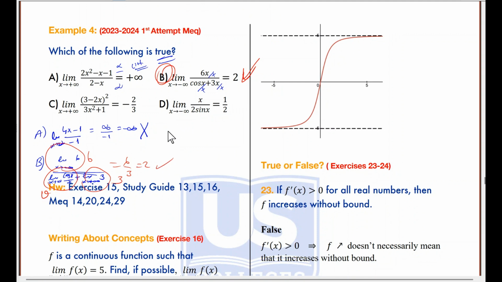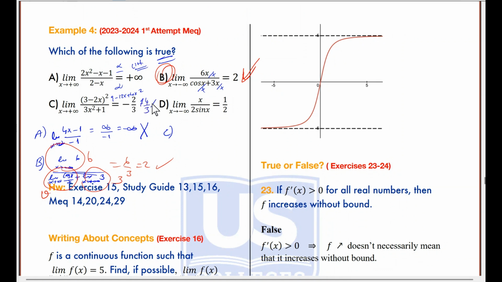Option C, why not? It's false. Why is it false? Let's see. Okay, when I distribute this, I'm going to get 9 minus 12x plus 4x squared. I have the same degrees, so I can take the ratio of the leading coefficients to get the limit, which is 4 at the top, 3 at the bottom. So it should be 4 over 3, not negative 2 over 3.